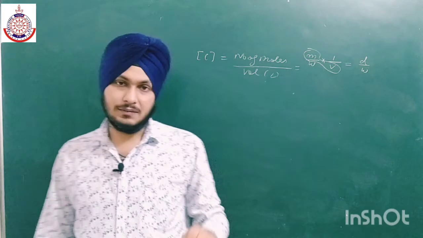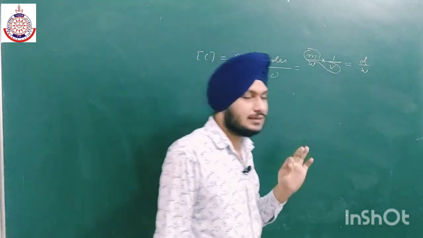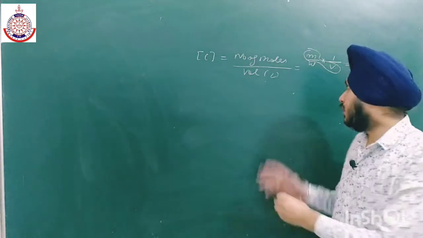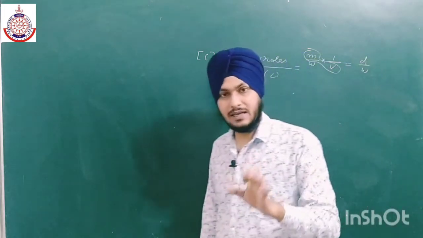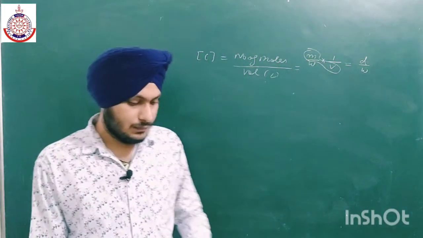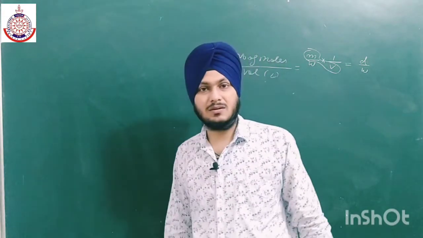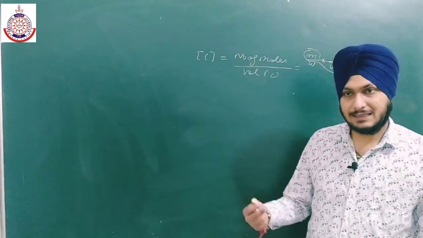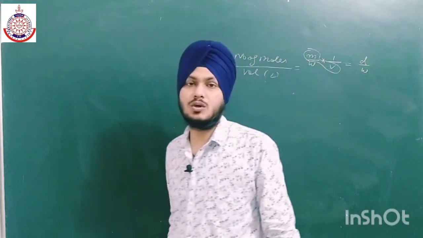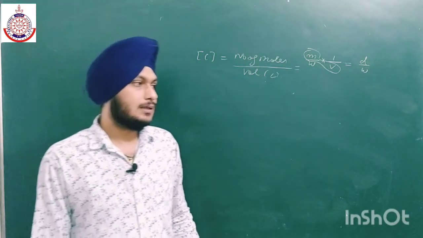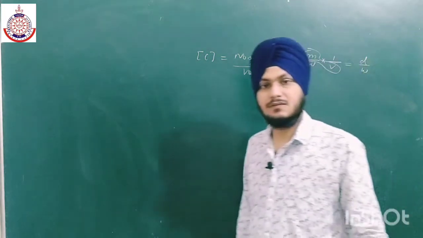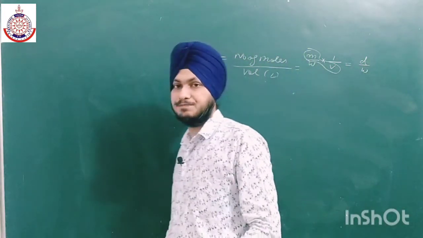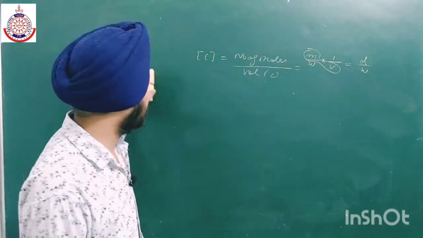For pure substances, density remains constant and molar mass is also constant, that is why C comes out to be a constant and we take it as 1. So for pure solvent which is present in excess, and for pure solids, we take the value of concentration as 1. Their active mass is 1.